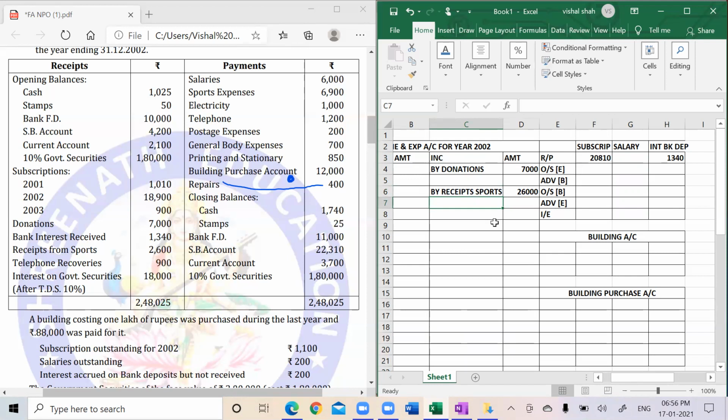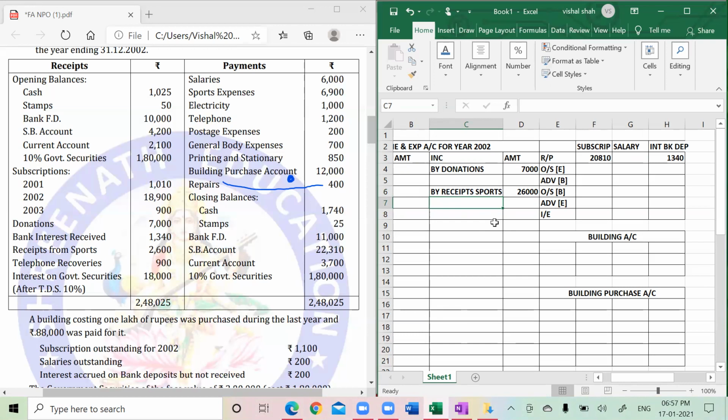Telephone recoveries. You should subtract them from the telephone expenses. Telephone recovery should be subtracted from telephone expenses. You need not show it separately as income. So next,